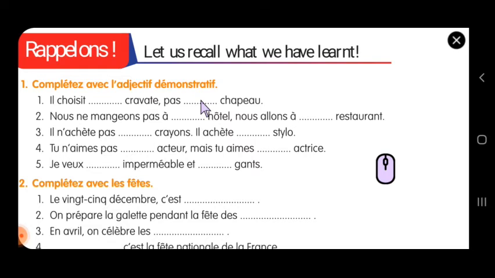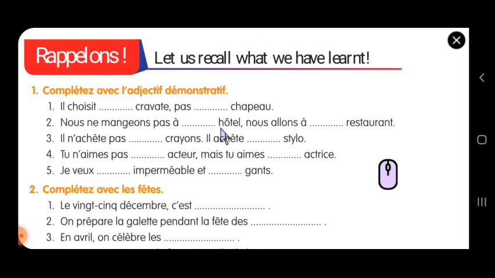Okay, now let's move on to the second one. Nous ne mangeons pas à dash hôtel, nous allons à dash restaurant. We don't eat at this hotel, we go to this restaurant. Hotel starts with a vowel. So cet, nous ne mangeons pas à cet hôtel.